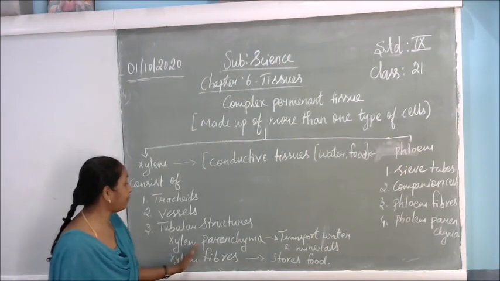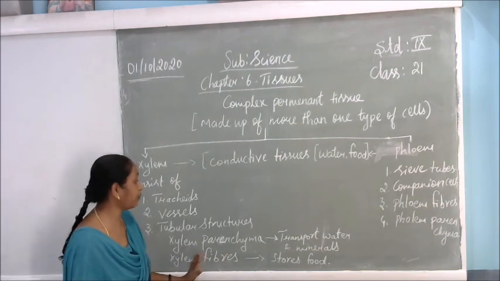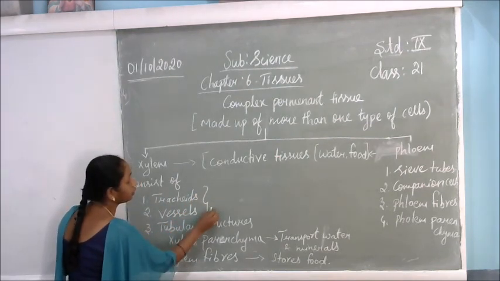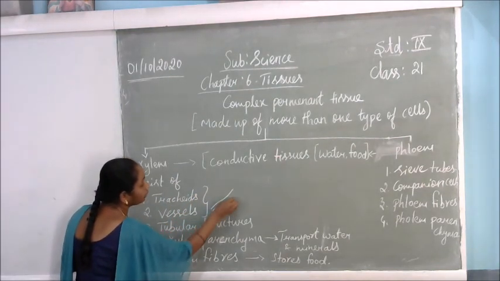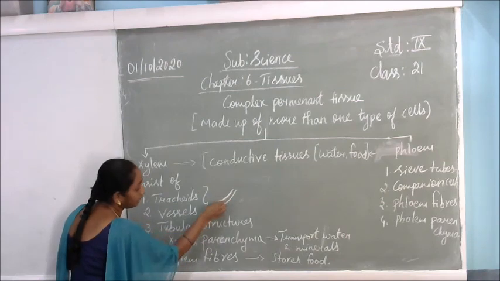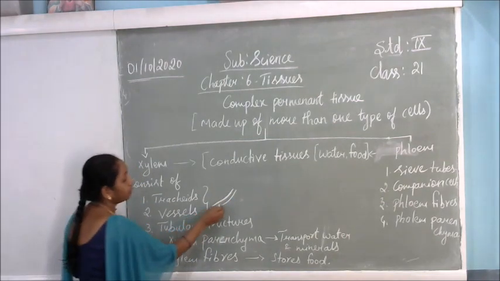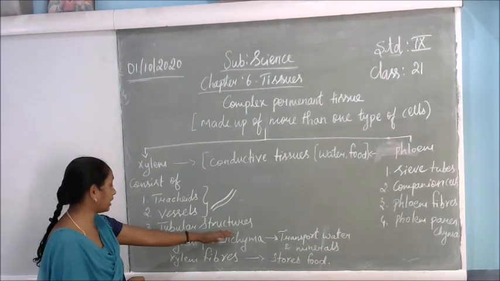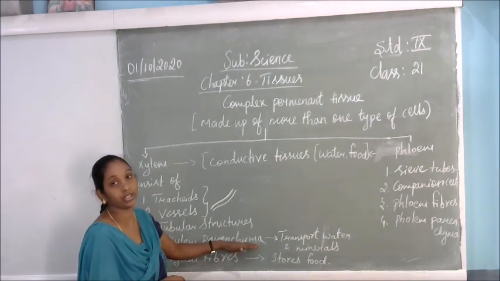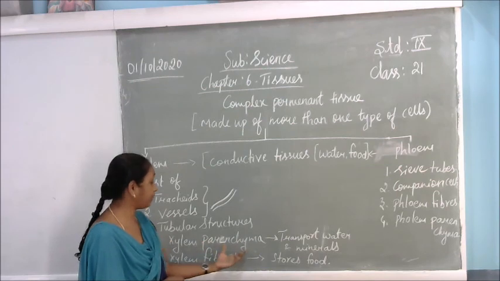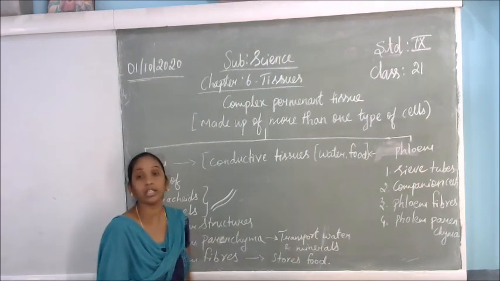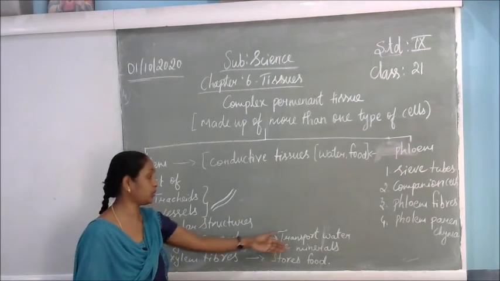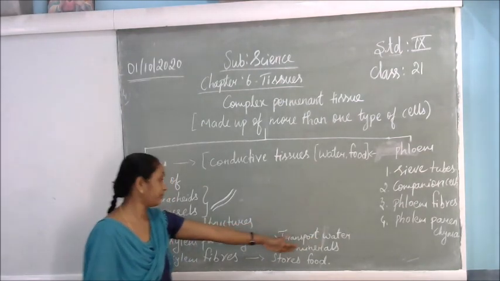So here the xylem parenchyma and the xylem fibers are very important. Here the tracheids and the vessels are like tubes. Whatever water and minerals are absorbed by the roots will go through this way. This is the path only. But the xylem parenchyma is very important. The xylem parenchyma will transport the water and the minerals absorbed from the soil and send them to the other parts of the plant.